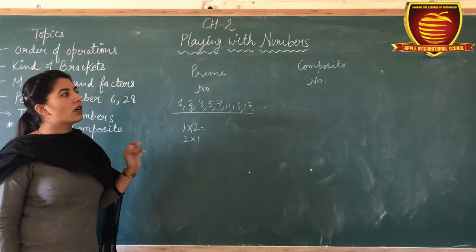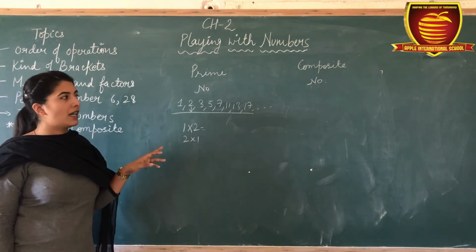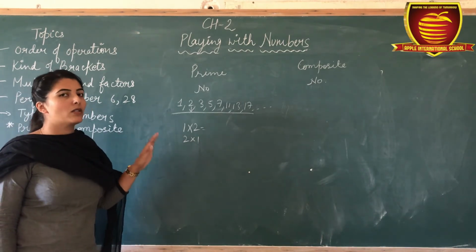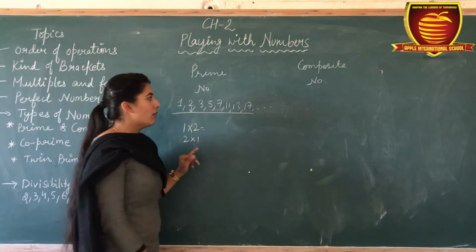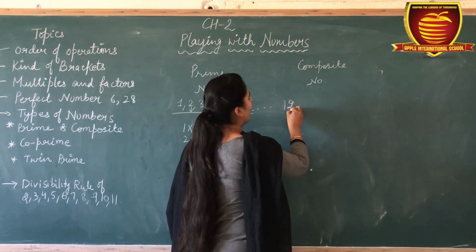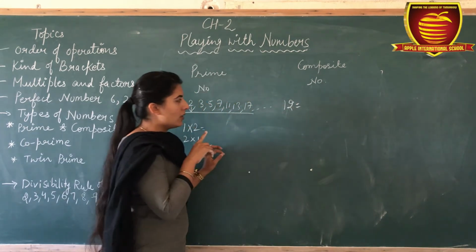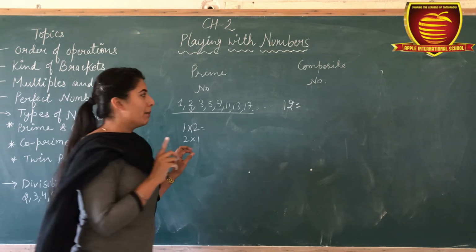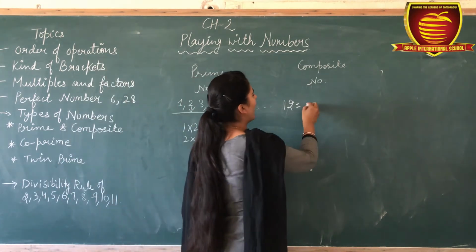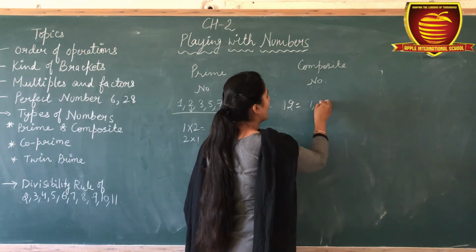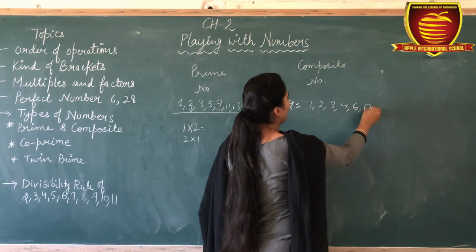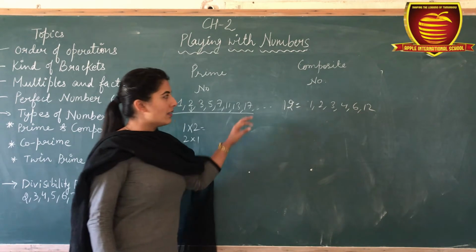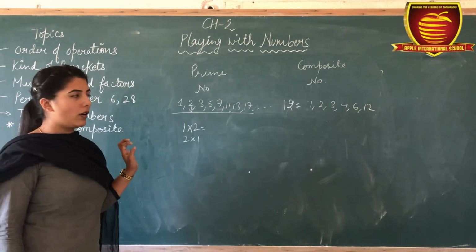Now composite numbers. Composite numbers are those numbers which have more than 2 factors. For example, we take 12. 12 is a composite number because it has many factors. It comes in the tables of 1, 2, 3, 4, 6 and 12.